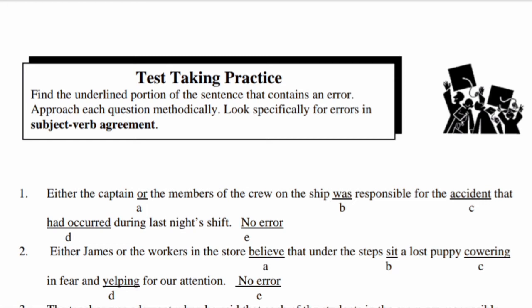Question number 2. Either James or the workers in the store believe that under the steps sit a lost puppy cowering in fear and hoping for our attention. Here the rule is the singular subject carries the singular verb, and the error is in B, because here the lost puppy is the singular subject. It should carry the singular verb. The singular verb should be sits, but here it is written what? Sit. So the error is in B.